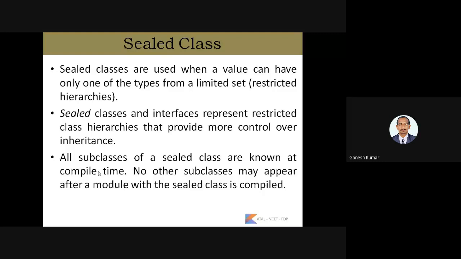Sealed classes and interfaces represent restricted class hierarchies that provide more control over inheritance. So the process of inheriting data or properties from the base class to the derived class is controlled by the class hierarchy, the class interfaces and the sealed classes.